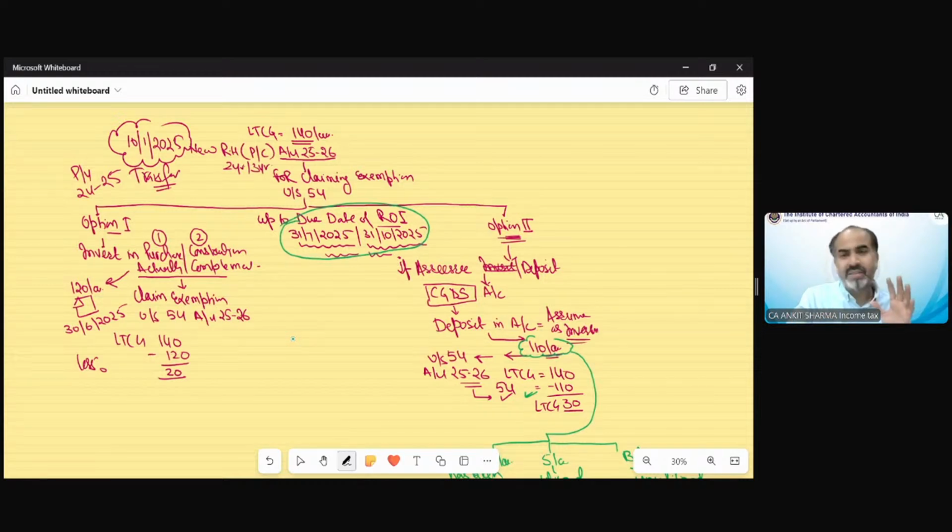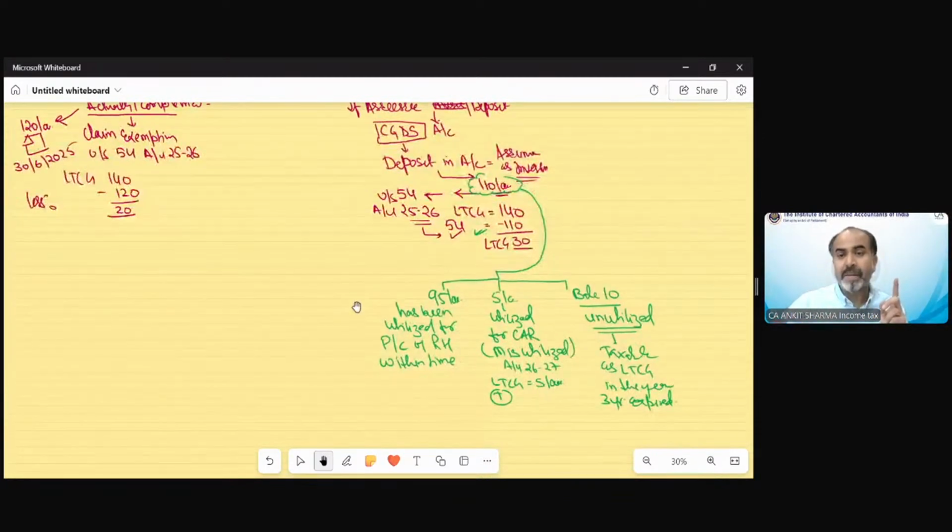But in most of the cases, the question will explain like this, that assessee has deposited some amount in the capital gain specific scheme. The amount assessee deposits will be assumed as exemption, or would be assumed as actual investment in the same year. So that would be allowed as exemption in assessment year 25-26. But in the future, it is also going to be mentioned in the question that out of that amount deposited, some amount has been misutilized and some amount has been unutilized. So the misutilized amount needs to be taxable in the misutilization year, and the unutilized amount is going to be taxable in the year 3 years expire.